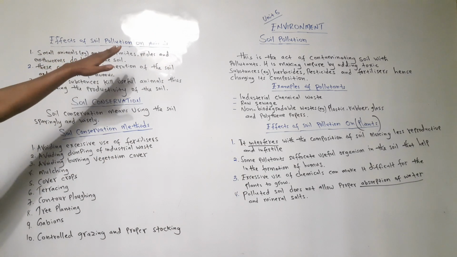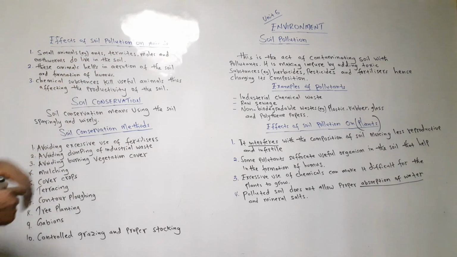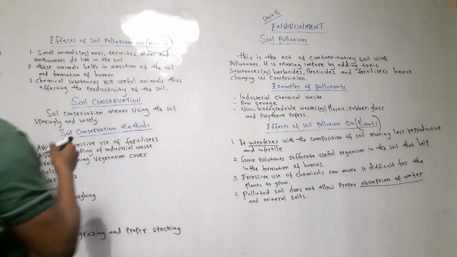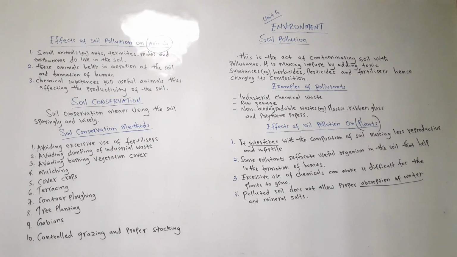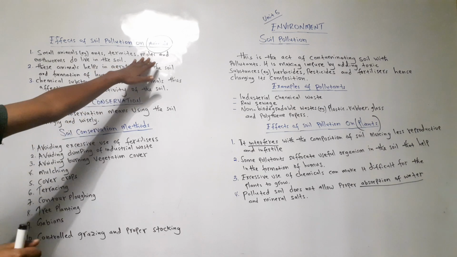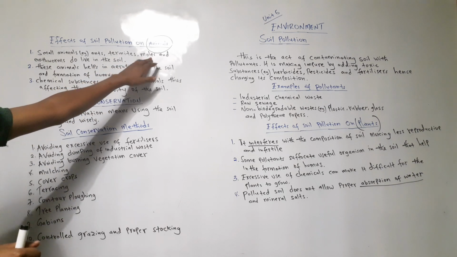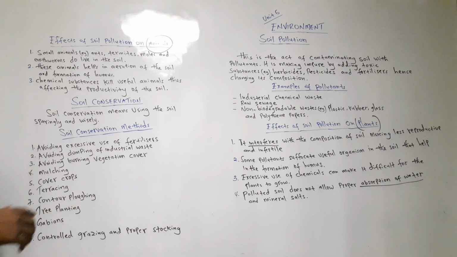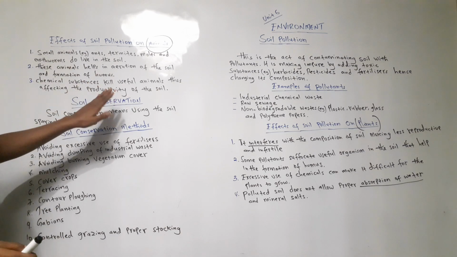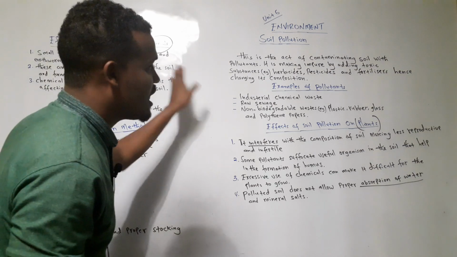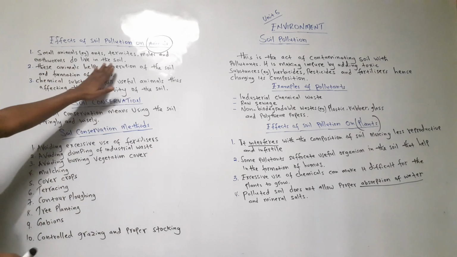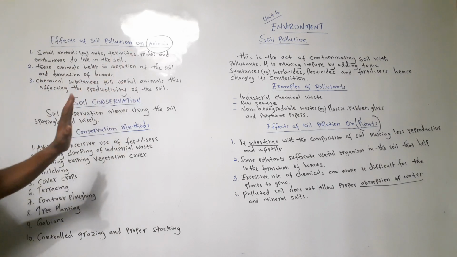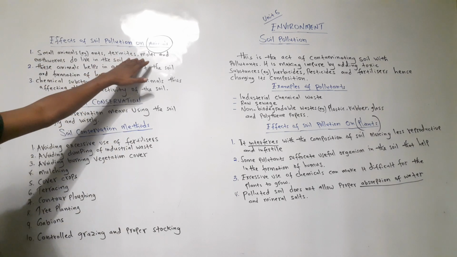Effects of soil pollution on animals. That was plants, now I want to see animals. What will happen to the animals? Small organisms, e.g. ants, termites, which are found in the soil. Moles, these are living things, these are rodents. At the same time, earthworms live in the soil. They die completely. When you add chemicals, pollutants, excessive use of chemicals, these things which are found in the soil die. So how are they helpful to the soil?